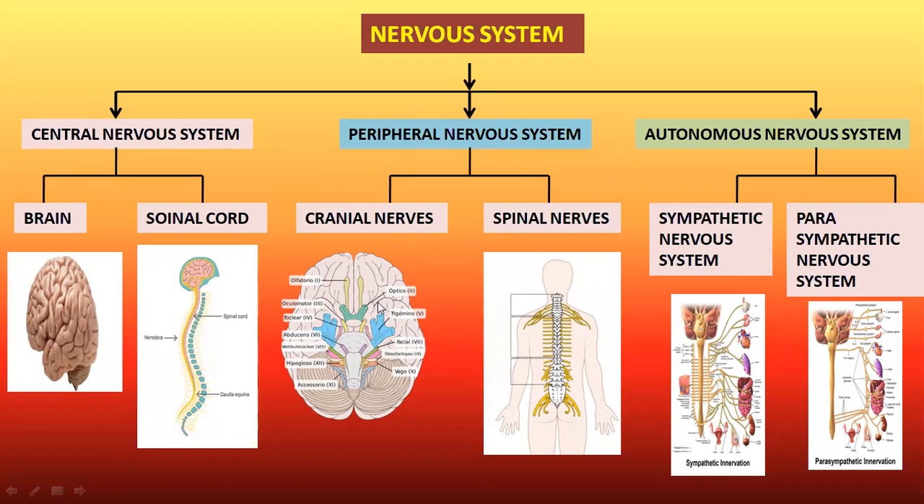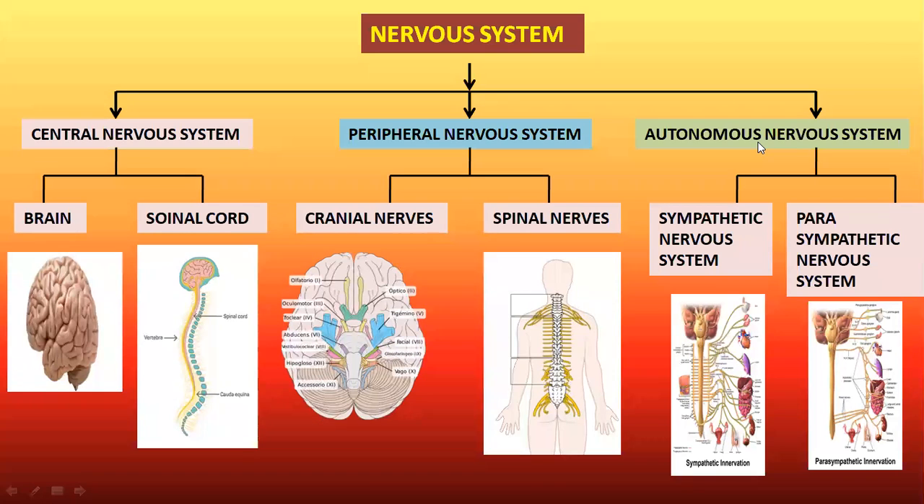Peripheral nervous system means the neurons which arise from the central nervous system and are supplied to the peripheral parts of the body. These nerves innervating from the central nervous system together are called the peripheral nervous system. The nerves that arise from the brain are called cranial nerves, and the nerves that are innervated from the spinal cord are called spinal nerves. Cranial nerves and spinal nerves together form the peripheral nervous system.